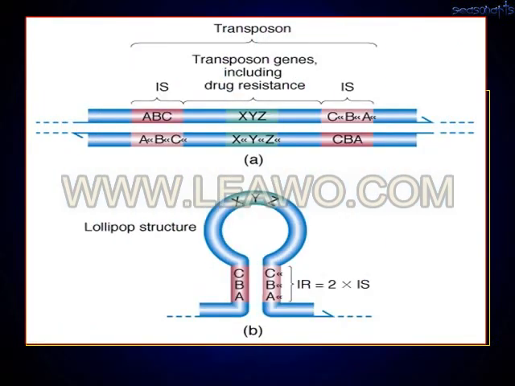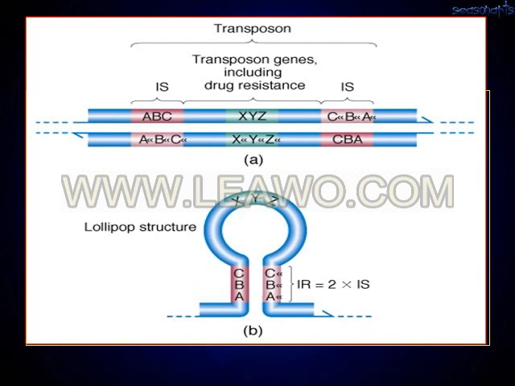In this slide, you are able to see the transposome. Transposome comprises of insertion sequences IS on either side. In the middle, you have got the transposome gene, the gene of different drug resistances. IS is ABC on one side, and on the other side the insertion sequence is CBA, and the gene is XYZ, which is the drug resistance gene present in the transposomes.